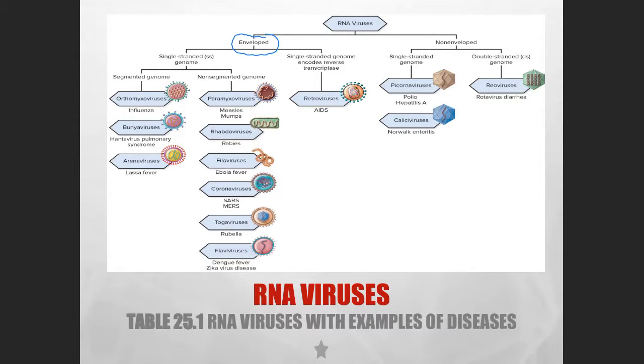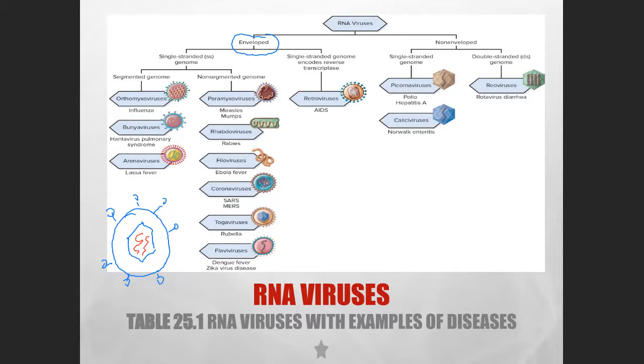So it has a capsid, and then the envelope, and of course there will be spikes on the envelope that will be used for attachment. And inside the capsid there will be the nucleic acid, in this case RNA. So these are the enveloped viruses.